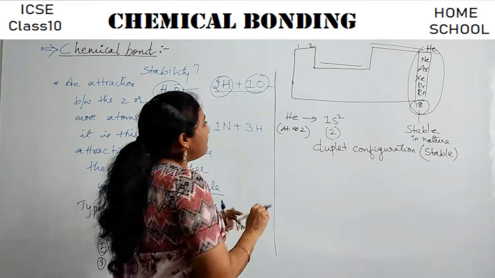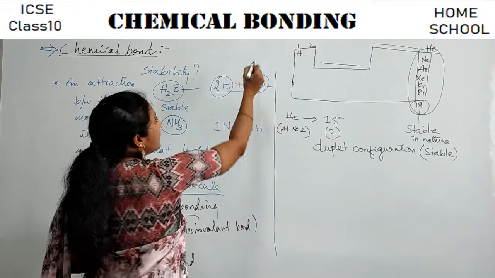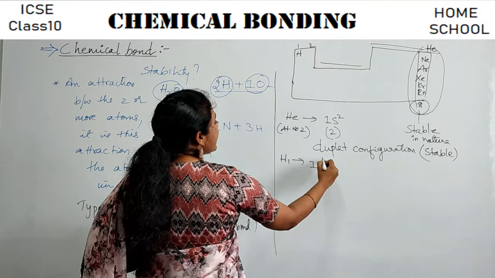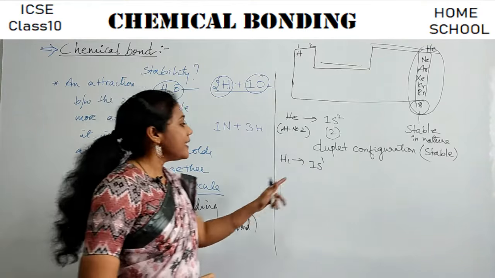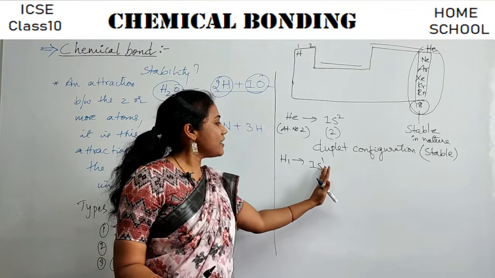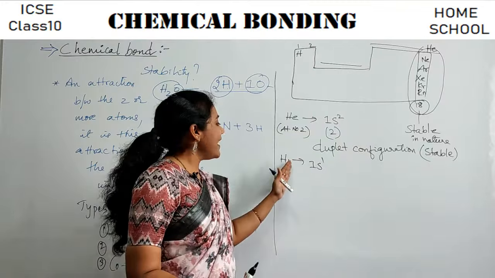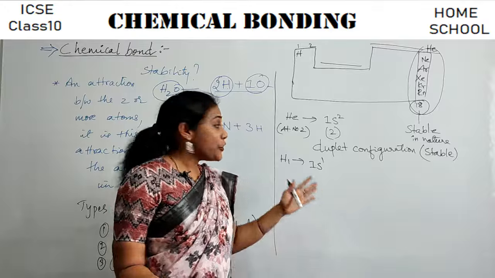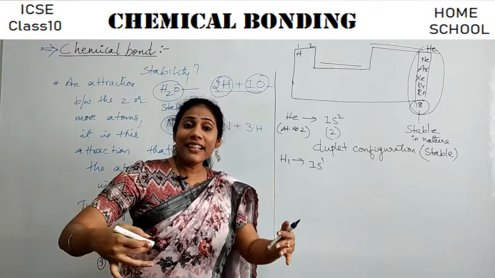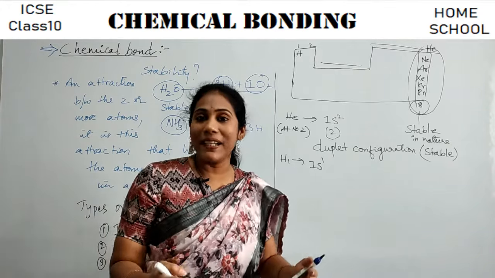Okay, say for example, you have an element hydrogen. So can you tell me what is the electronic configuration of hydrogen? It is 1s1, guys. Right? Say hydrogen is not stable because in the last shell it is not having 2 electrons just like helium. Right? So we say hydrogen is not stable. So it will eagerly wait for a chemical reaction. It eagerly waits to participate in a chemical reaction to gain that stability.